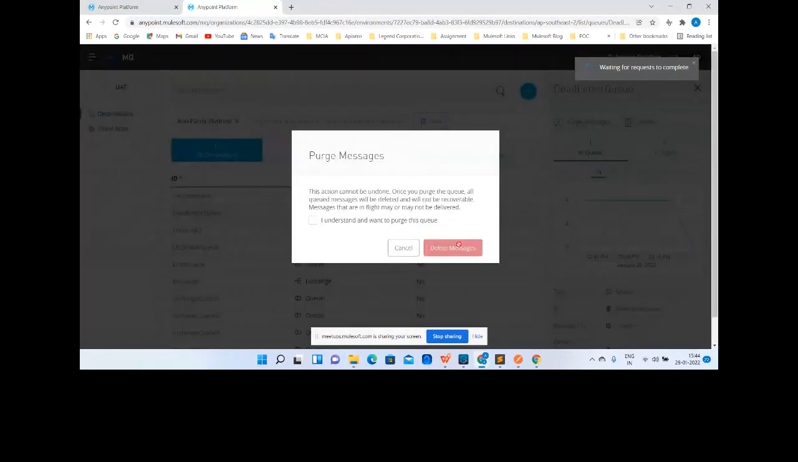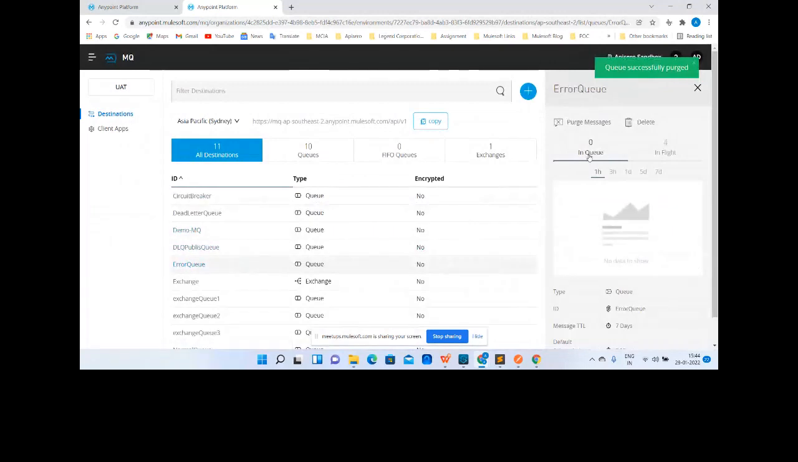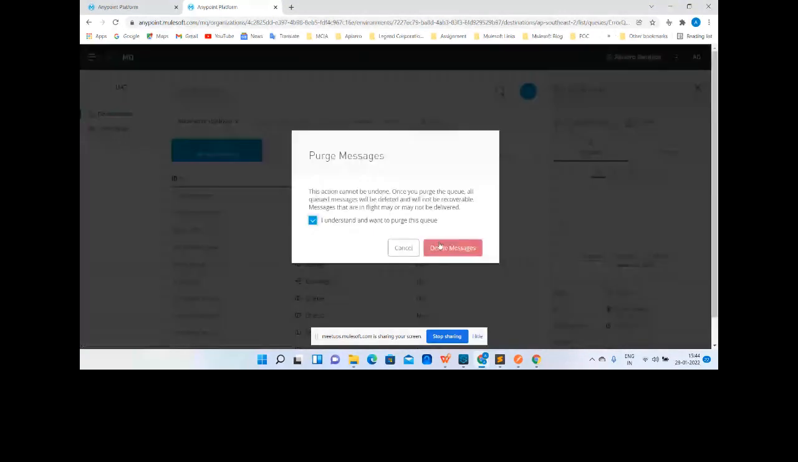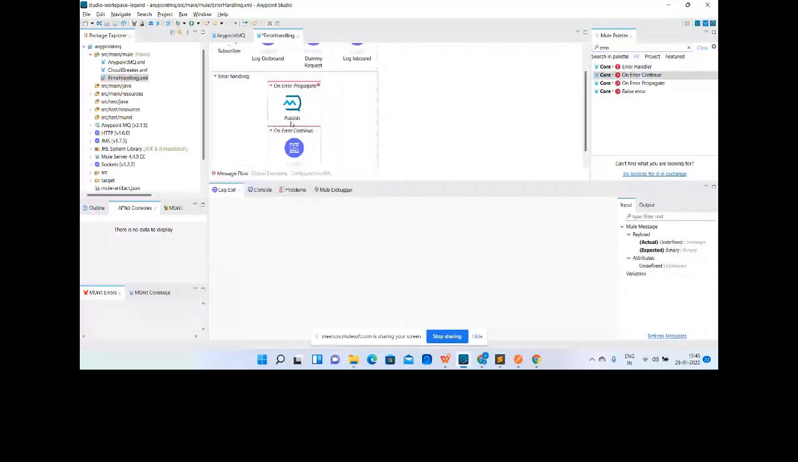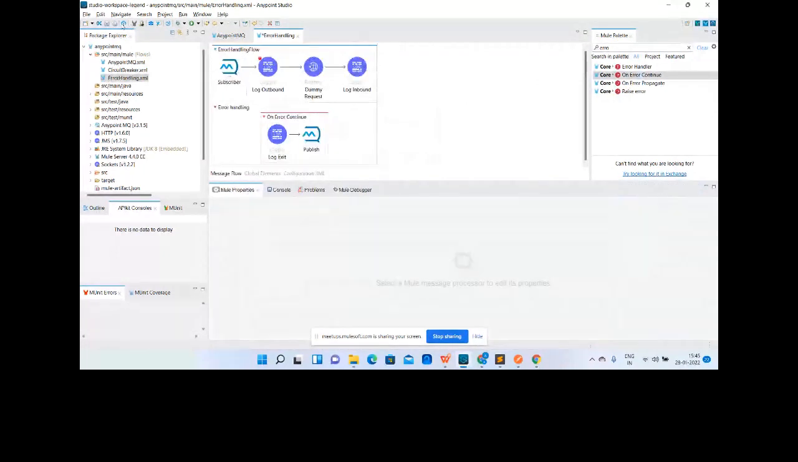Perfect. Okay, let's check one more scenario, and I hope this time everyone should give me the correct answer. Let's try. Now I'm just changing the on error propagate to on error continue. So let me bring back on error continue, and I'm just placing the messages flows back, and let's delete this.